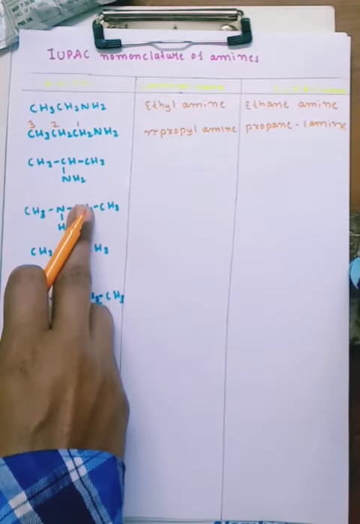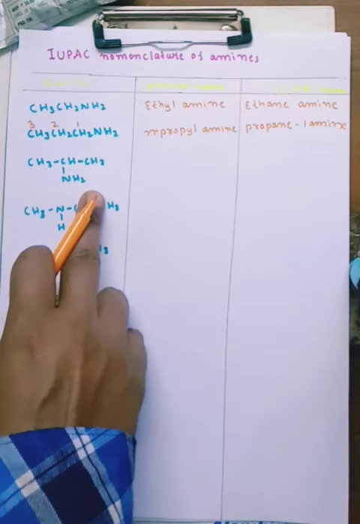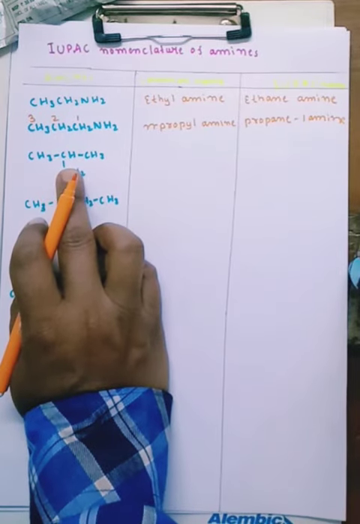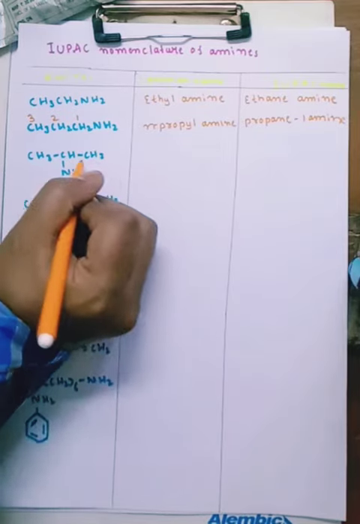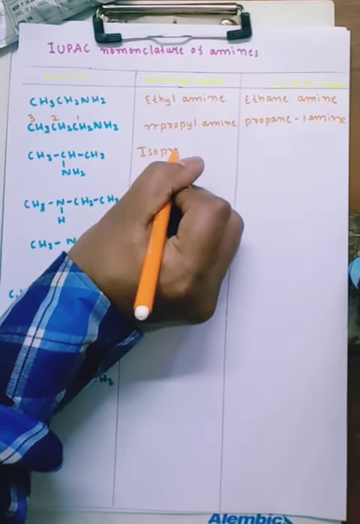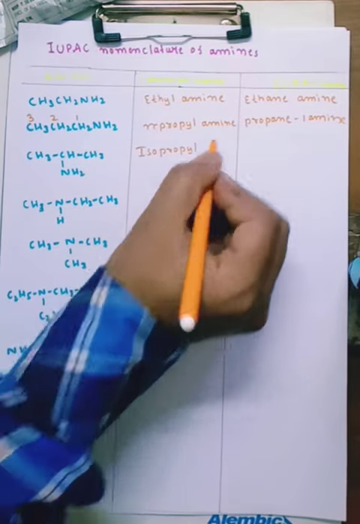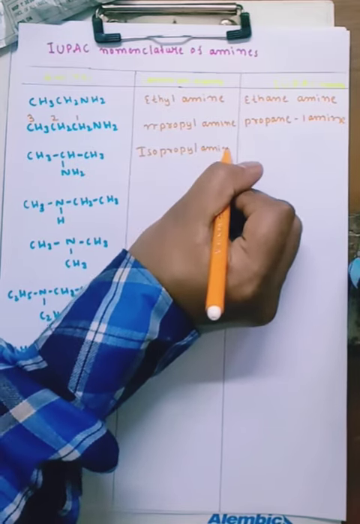And next this one. The common name is isopropyl amine. 3 carbons are there. Iso means the carbon chain contains the same methyl groups. So it is isopropyl, NH2 means amine, isopropyl amine.